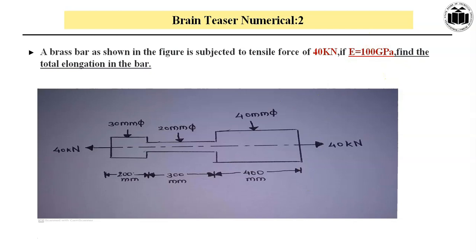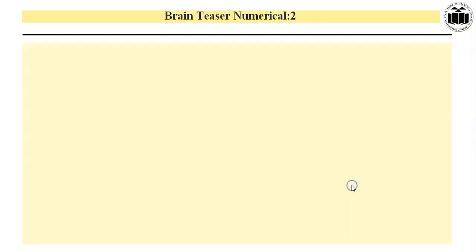As I discussed with you in the previous numerical, we are going to apply the three-stage analogy. What is known to us, we have just discussed. What we have to find out? We have to find out the total elongation and the concept associated with the same. We have discussed when the members are connected in series, the total elongation delta L total will be equal to delta L1, delta L2 and delta L3. So dear students, let's proceed towards the solution.